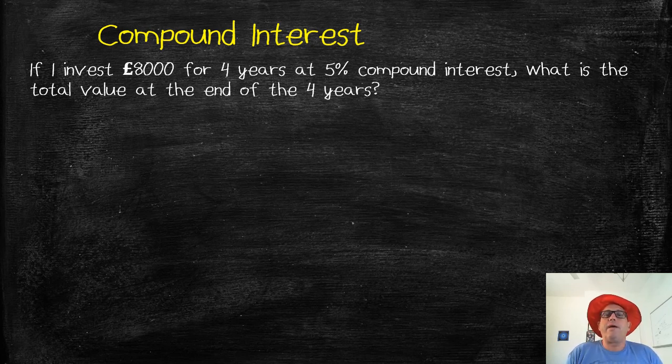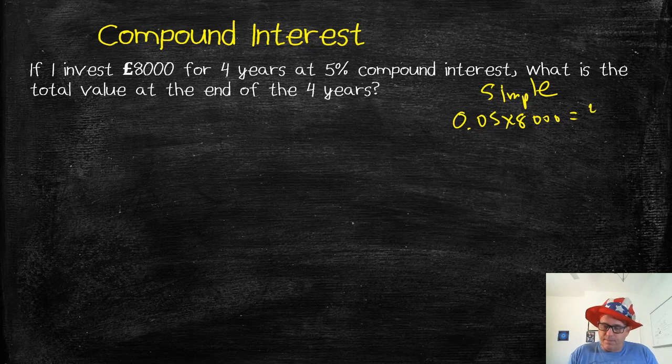Okay, so before we talk about compound interest, it's really useful to compare this to what simple interest would be. So let's just very quickly have a look. What if I was doing simple interest on this problem? If the problem doesn't tell you, you can just assume that the interest is per annum unless they say otherwise, because that's the most common way of doing it. So simple interest, 5% interest on £8,000. So 5% interest is 0.05 times 8,000. Most of these problems you can be using a calculator. 10% is 800, 5% is 400, isn't it?